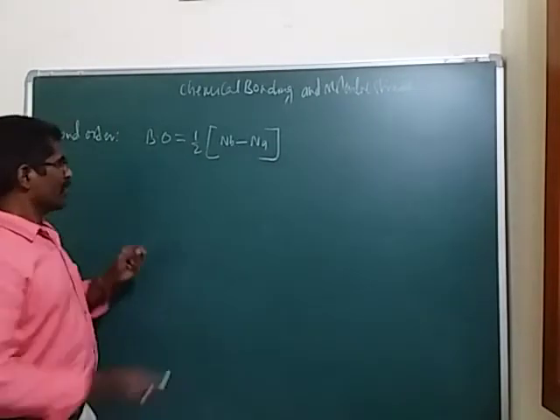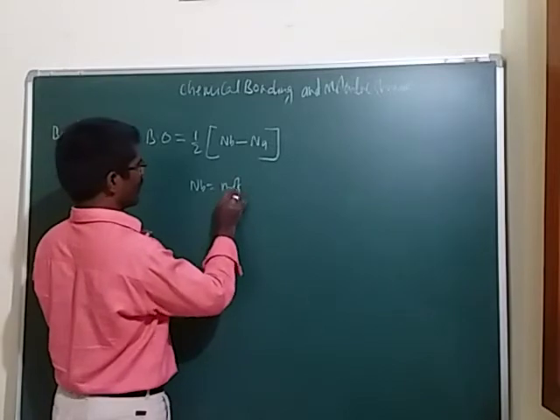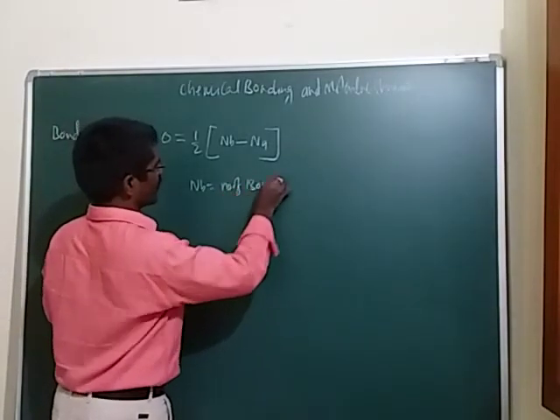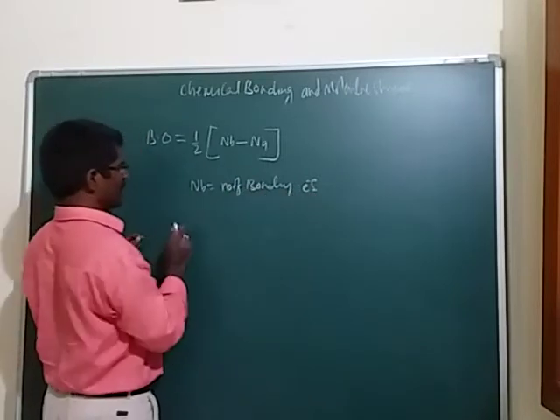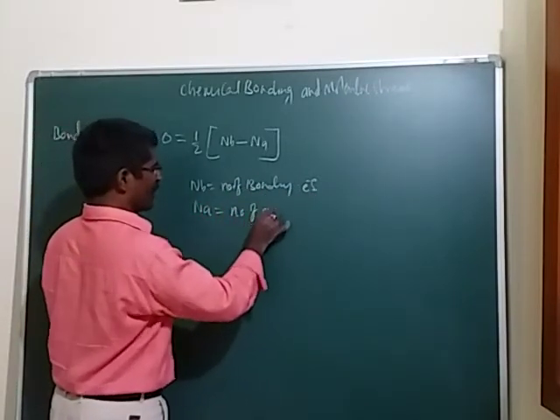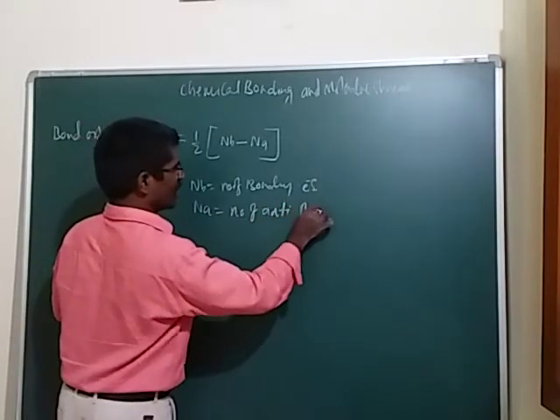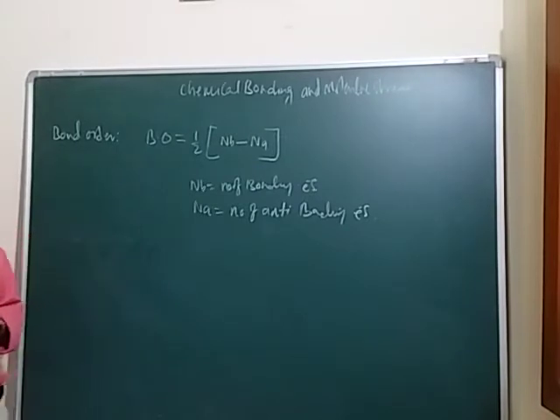Here Nb is the number of bonding electrons, and Na is the number of anti-bonding electrons.